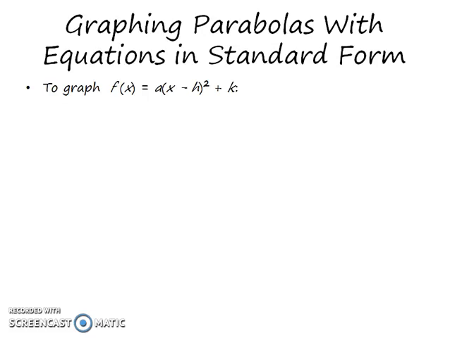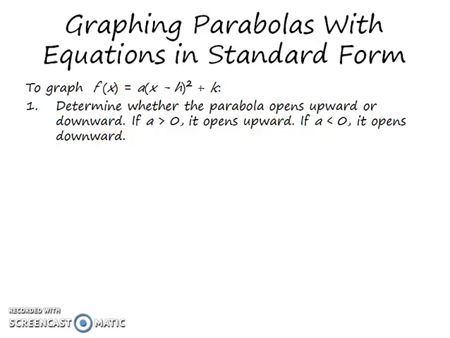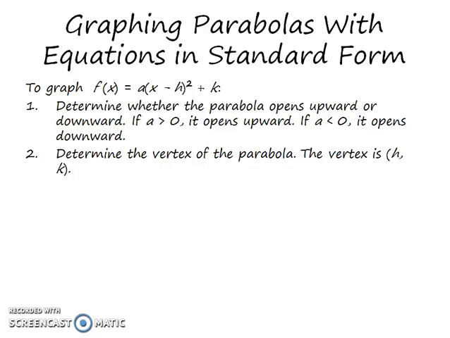Okay, how to graph a quadratic function? First, you have to determine the coefficient of x squared to ensure whether the parabola opens upward or downwards. The next step is to determine the vertex of the parabola.